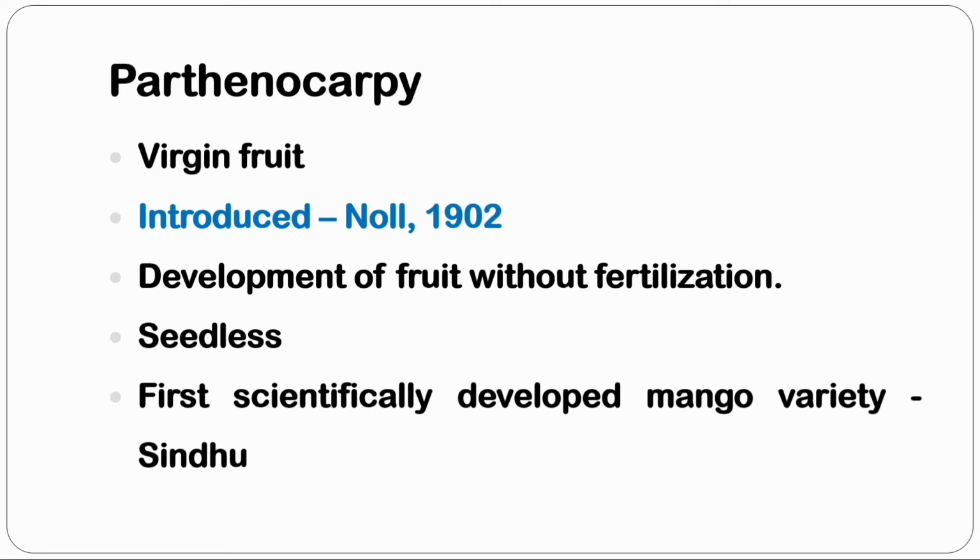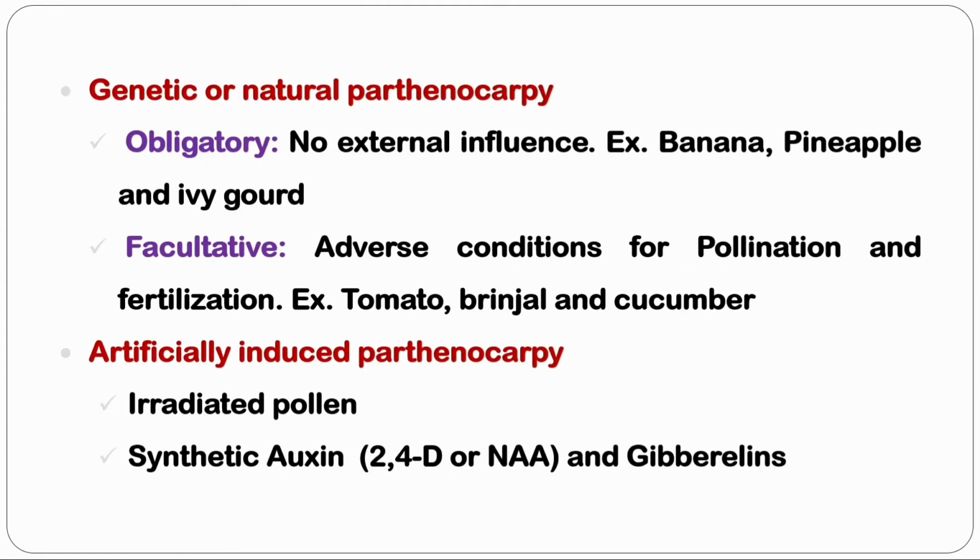The first scientifically developed mango variety is Sindhu, which is a very important point. In this, there are two types, namely genetic or natural and artificially induced parthenocarpy. There are two subdivisions in the first type as obligatory parthenocarpy, which occurs when a plant always produces seedless fruits. Here, no external influence of factors like pollination occurs. Example, banana, pineapple and ivy gourd. In the facultative type, adverse conditions for pollination and fertilization occur. Example, tomato, brinjal and cucumber.